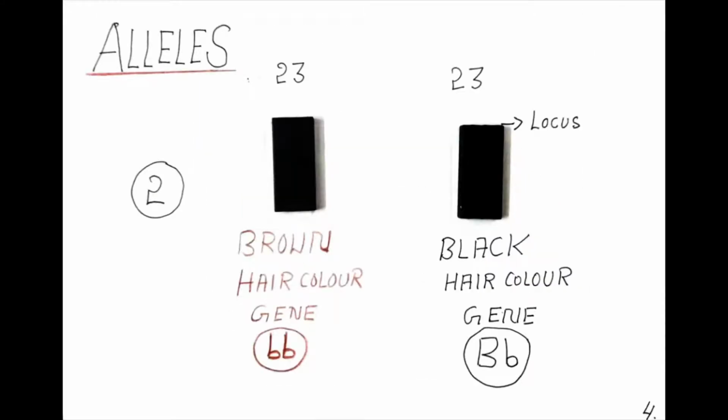If you look at this slide, one allele is responsible for brown hair color and one more is for black hair color. Brown is small b, recessive, and black may be capital B or capital B small b. One is dominant and one is recessive. Even in Mendelian law for the pea plant, we studied the tall character and the dwarf character, capital T and small t. One is dominant and the other is recessive.